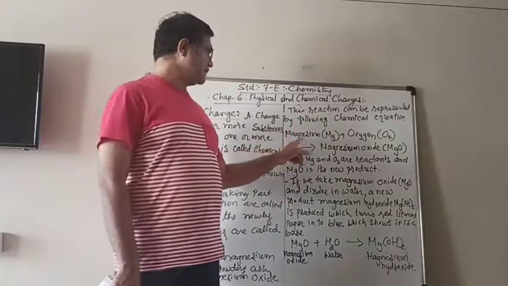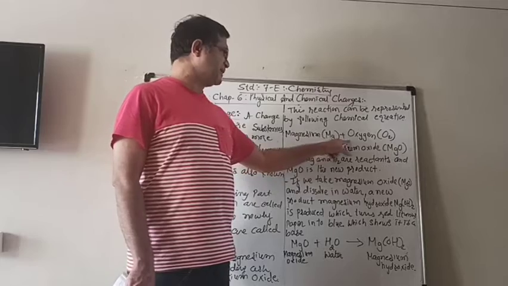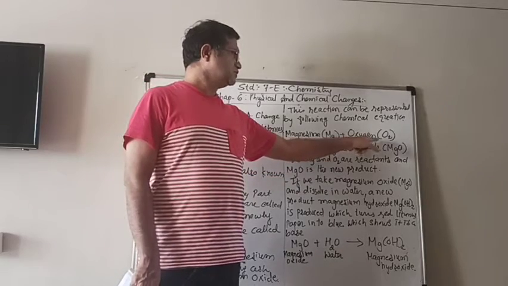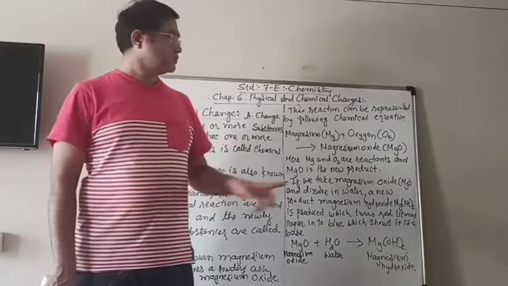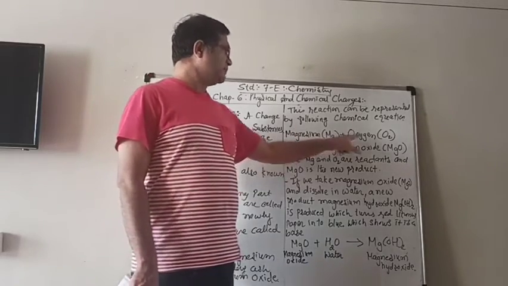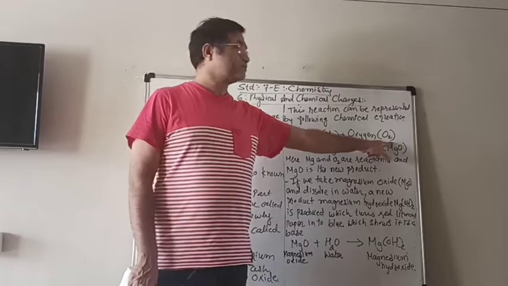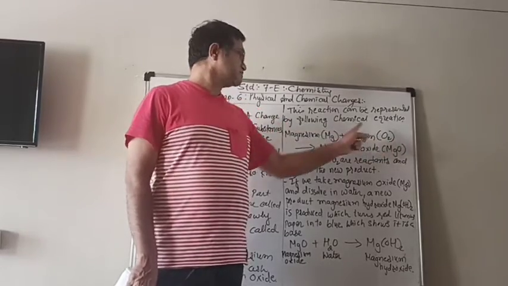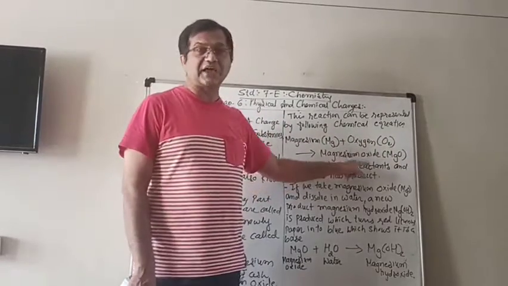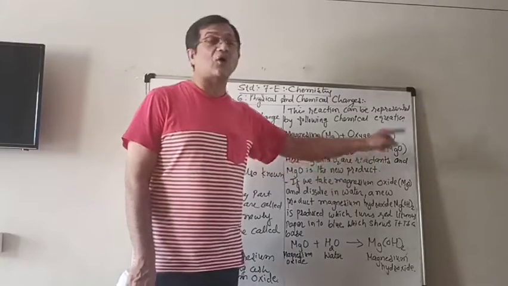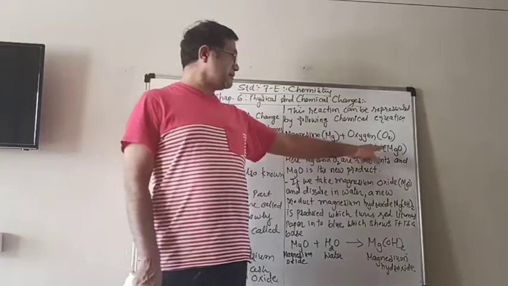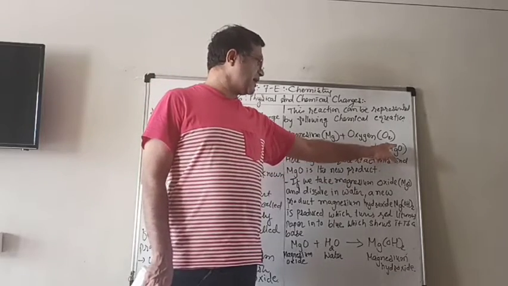So the magnesium ribbon, Mg, plus oxygen. The formula of the oxygen molecule is O2. So magnesium plus oxygen, O2, when it burns, makes that powdery ash. That ash is magnesium oxide, whose chemical formula is MgO.